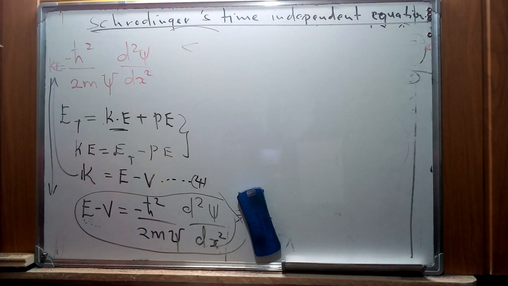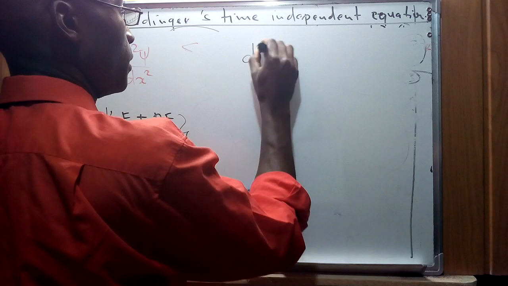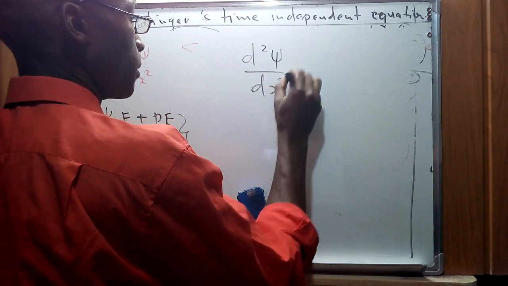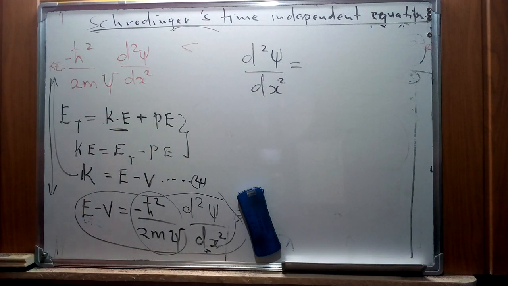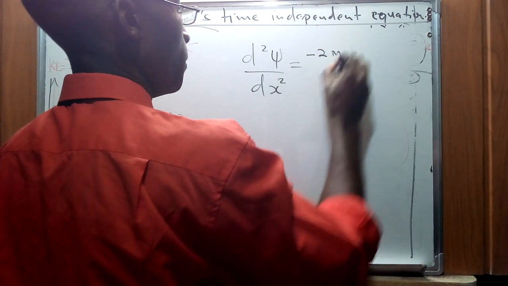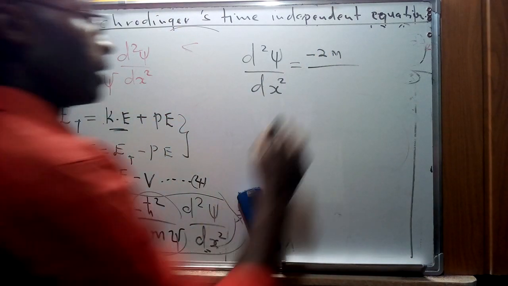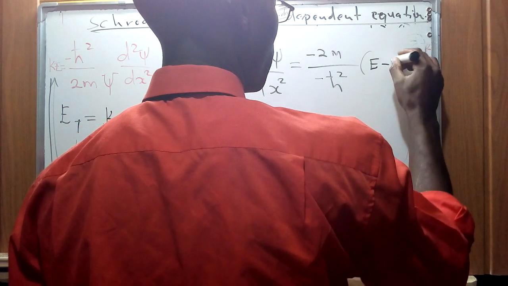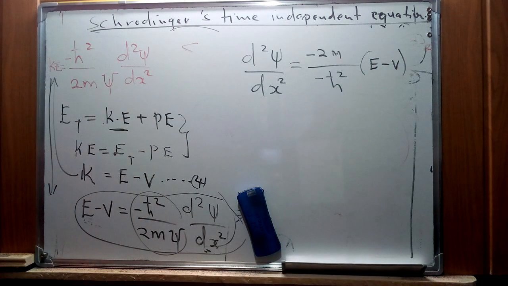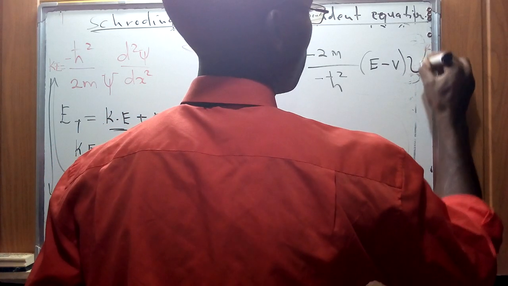We are going to have a representation for d squared psi over dx squared, by doing a division and multiplication, to give us negative 2m all over h bar squared, into that change in energy that is representing kinetic energy, and we are going to have this one multiplied by psi.